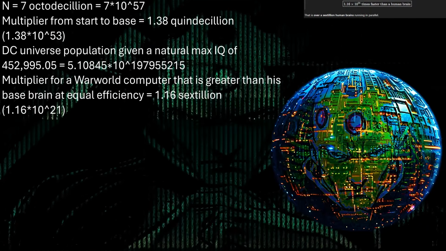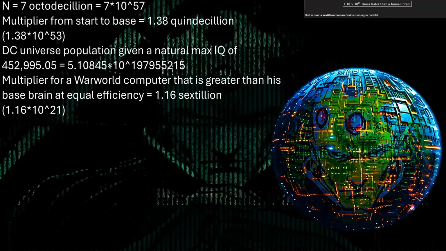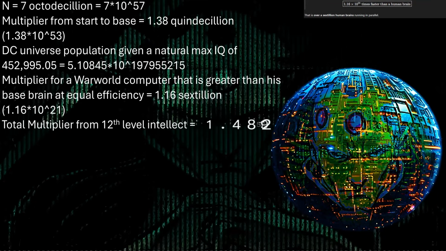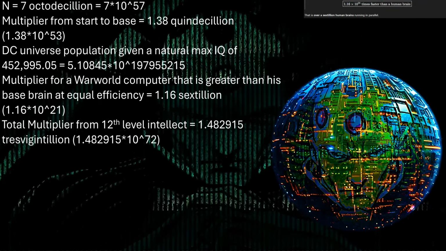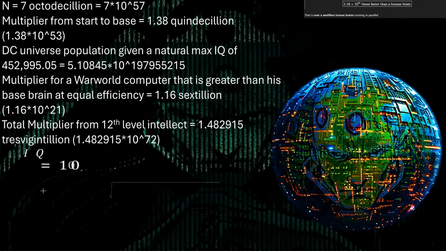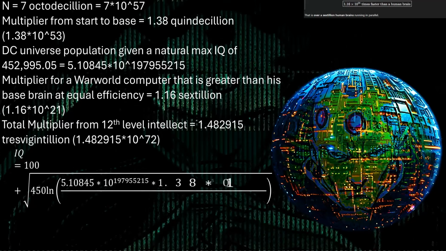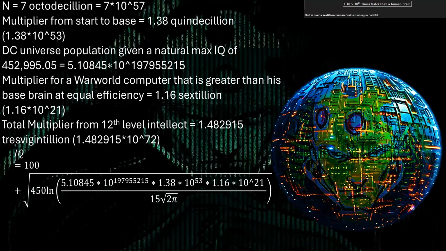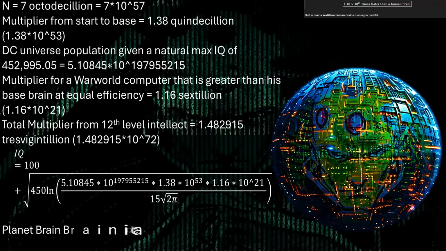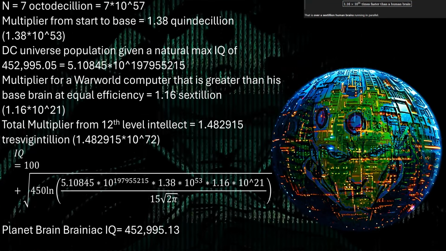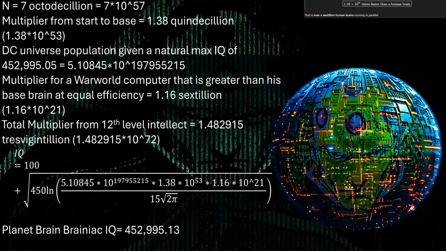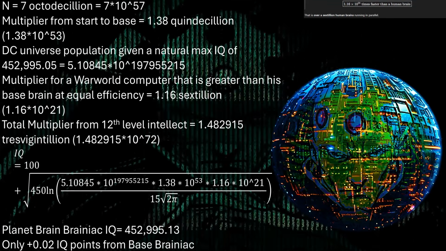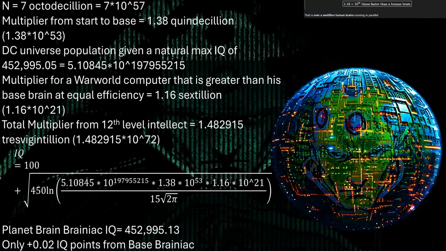So then compared to that of a 12th level intellect, our baseline beforehand, this multiplier is about 1.48 times 10 to the 72 times more. That is a trevigintillion times more. And if we apply that in our IQ equation as a much bigger multiplier, we get a planet Brainiac IQ of 452,995.13. So they went up by 0.2 IQ points from that of base Brainiac. Still not very big, but we can do much better.